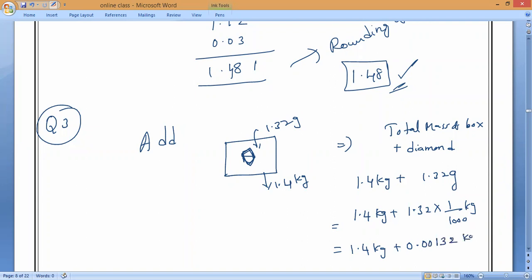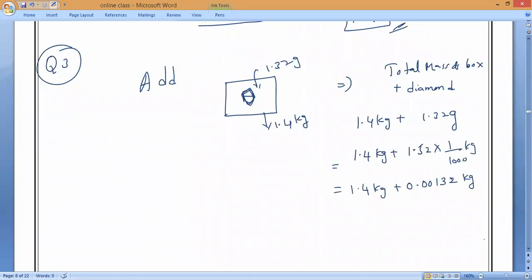0.00132 kilogram. Is it right or wrong, Aswita? The decimal will go three digits before. Yes or no? Yes, sir. Now add both. How much will it come? Add it: 1.4 kilogram and 0.00132 kilogram. So how much will it come?